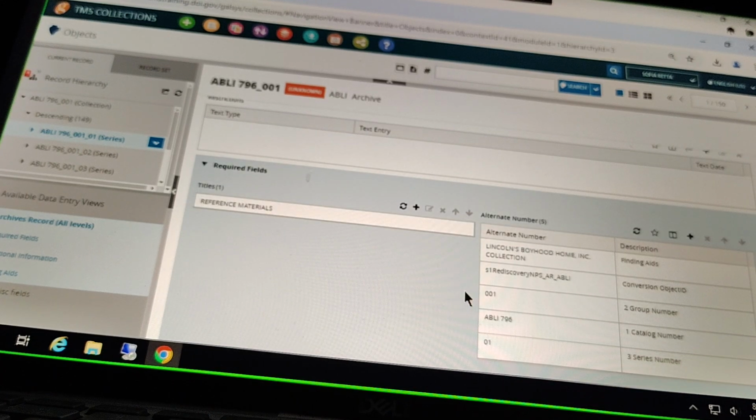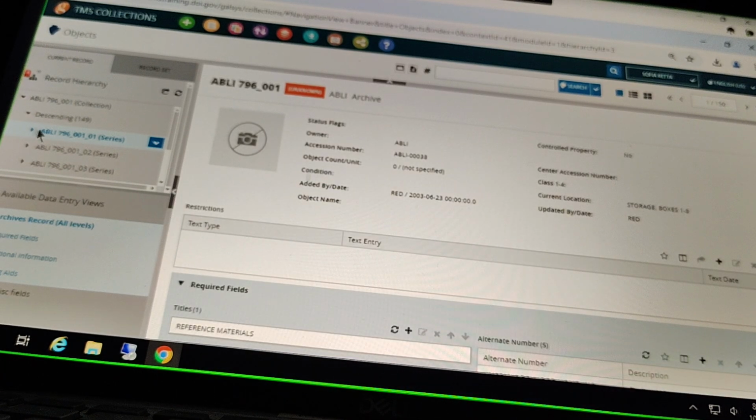And actually, Stephen, I did have a question for you. I saw before we had different data entry views for collection level, series level, file unit, and item. Did you just want to use this one that's applicable for all levels here? Yeah, so we were reviewing those, and all four levels were effectively the same, and it was more efficient to pull the one or two fields that were different into the one data entry view than have four that were very redundant. Okay, got it. Makes sense. I noticed that when I was looking at this earlier this week. I was like, oh, maybe that'll work for training just fine, to have one data entry view for the different levels here.